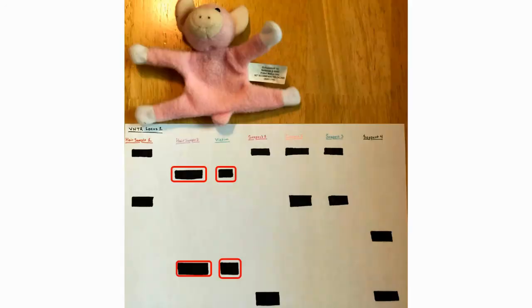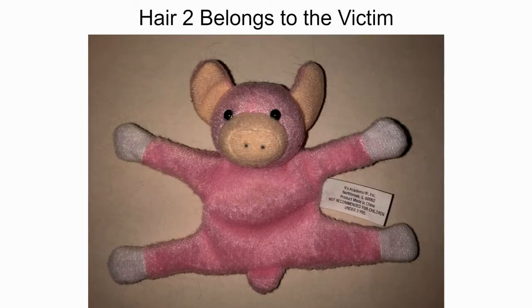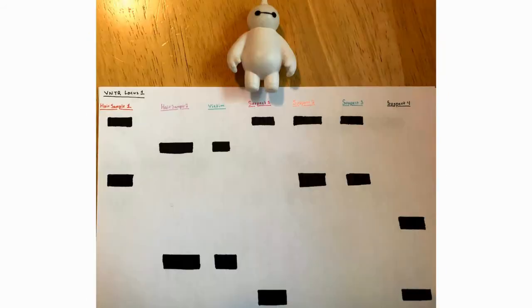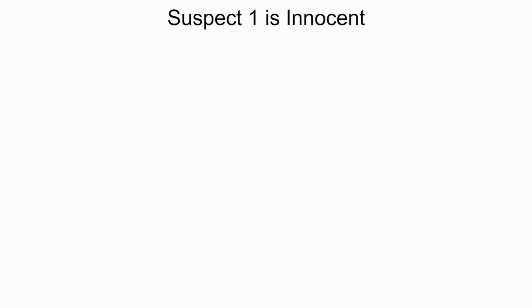The victim's DNA bands match the bands for hair sample 2 at both VNTR loci. So, we can determine that hair sample 2 belongs to the victim, which means that hair sample 1 belongs to our unsub. Suspect 1 had 1 band that matches hair sample 1, but not both at VNTR locus 1. But at VNTR locus 2, both bands from suspect 1 match the bands from hair sample 1. Suspect 1 cannot be the unsub since his bands did not match up with the bands of hair sample 1 at both VNTR loci.